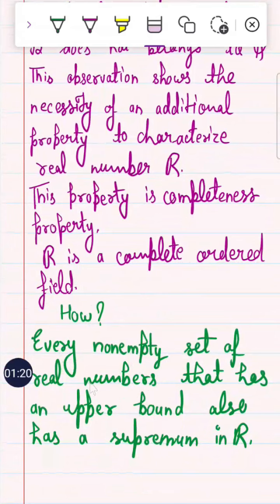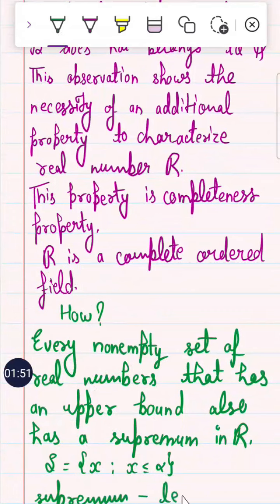Okay, if a set S, X is such that X is bounded by alpha, so this is an upper bound. So this set has a supremum also. Supremum means least upper bound. The least upper bound exists in this set, which is X.